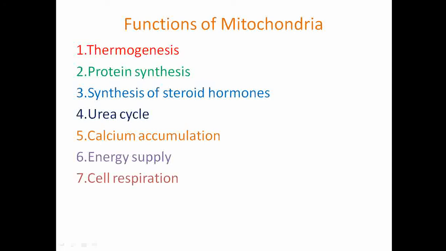Fourth step is the electron transport system and oxidative phosphorylation. Very importantly, the electron transport chain and oxidative decarboxylation occur in the mitochondria. So this is all about the functions of mitochondria.